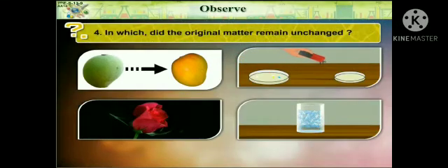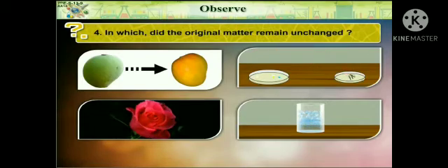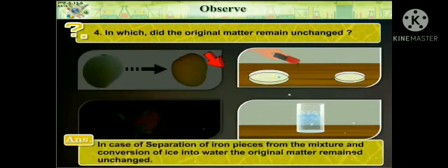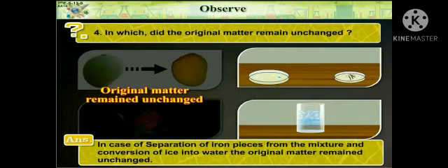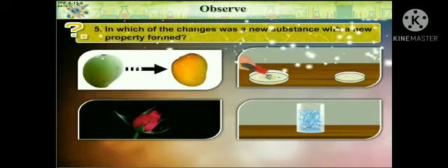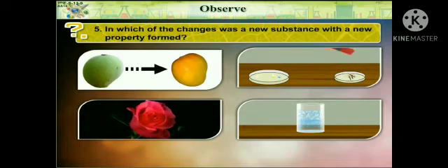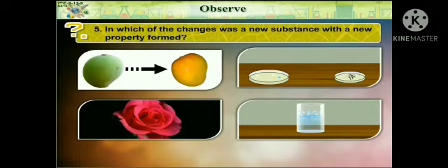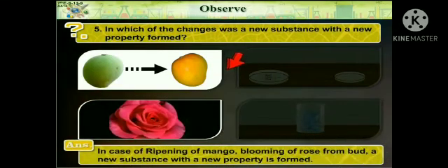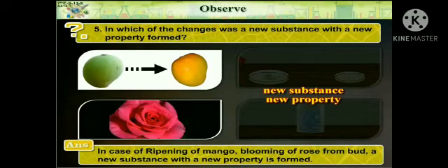In which did the original matter remain unchanged? In case of separation of iron pieces from a mixture and conversion of ice into water, the original matter remained unchanged. In which of the changes was a new substance with a new property formed? In case of ripening of mango, blooming of rose from bud, a new substance with a new property is formed.